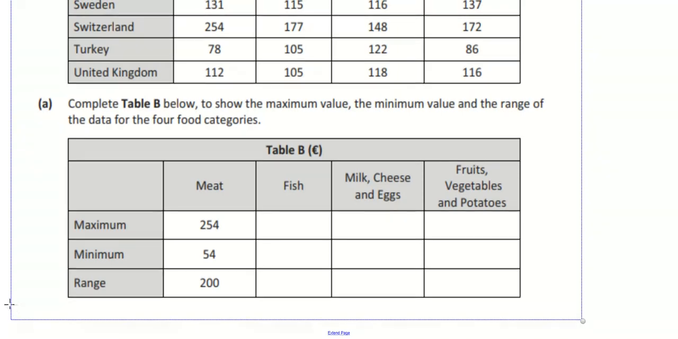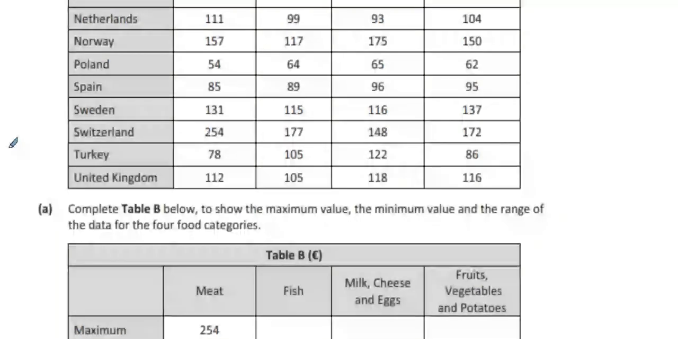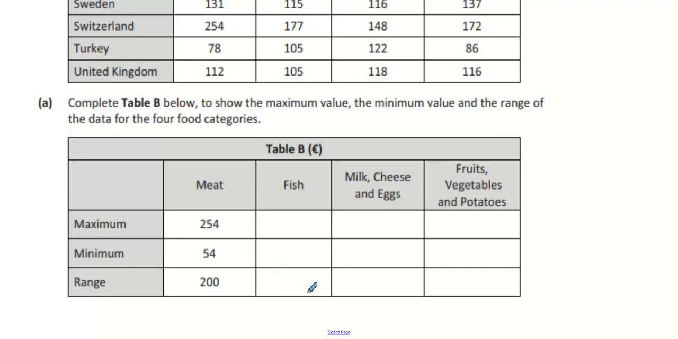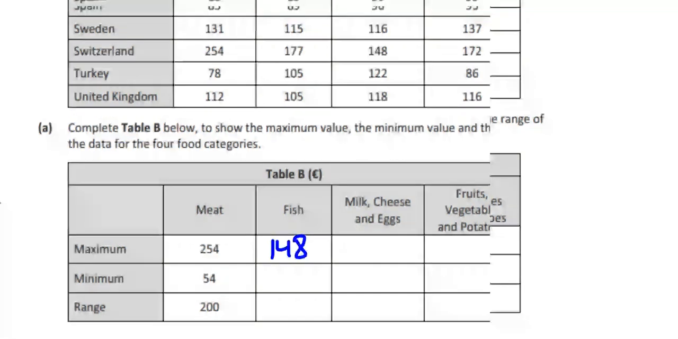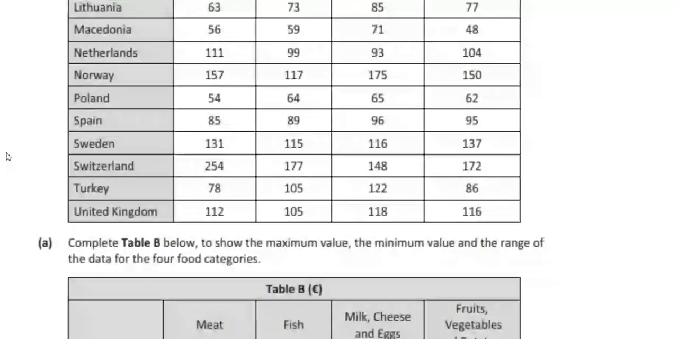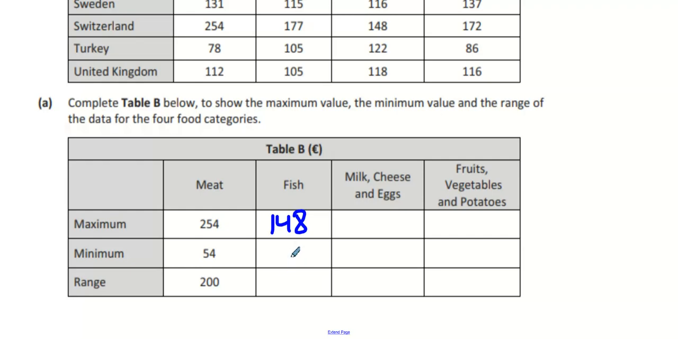We're looking for the maximum value of fish. What country does it belong in, where fish is at its most expensive? Switzerland. Makes sense, because Switzerland is in the middle of Europe and there's not really much coastal regions there. And its minimum value, where fish is at its cheapest? Poland. How much is Macedonia? 59 for Macedonia.